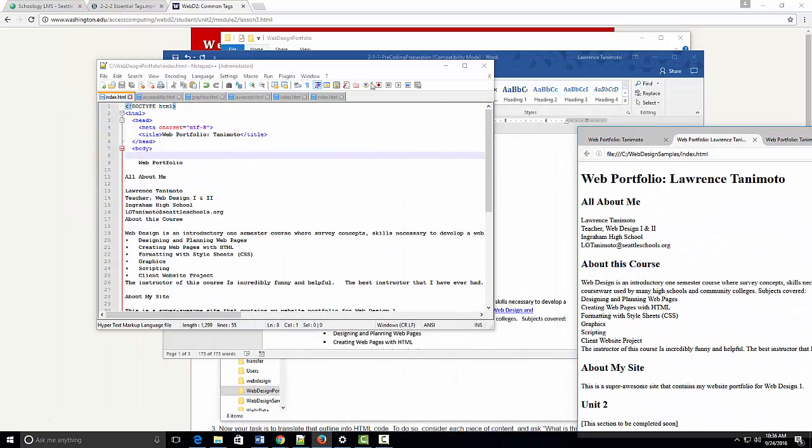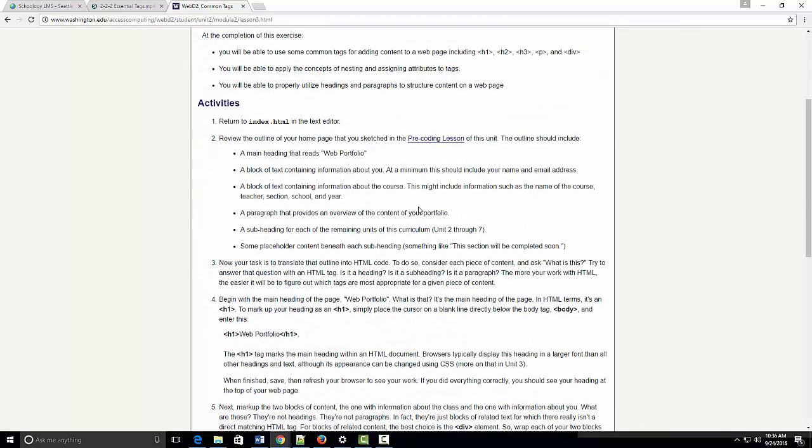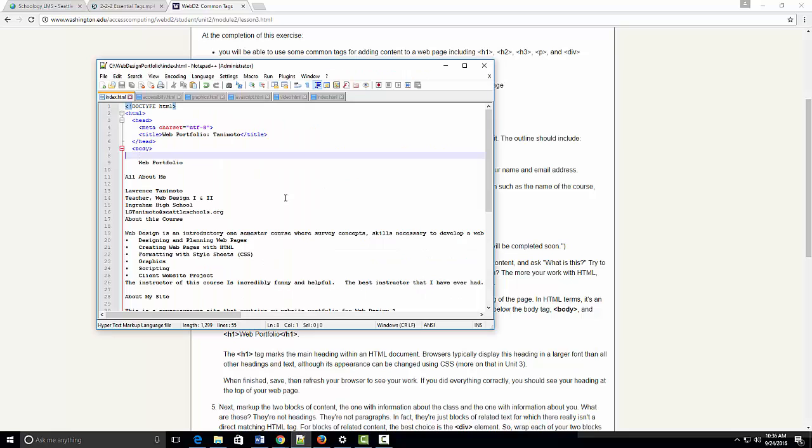Now let's see what it says to do. We did that. At step 4, we're going to add the web portfolio heading. We're now going to mark up the heading with an H1 tag. So we go here, delete these spaces, and put H1, and we close H1 there.